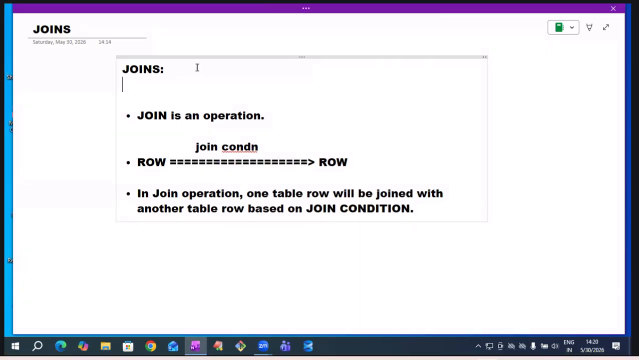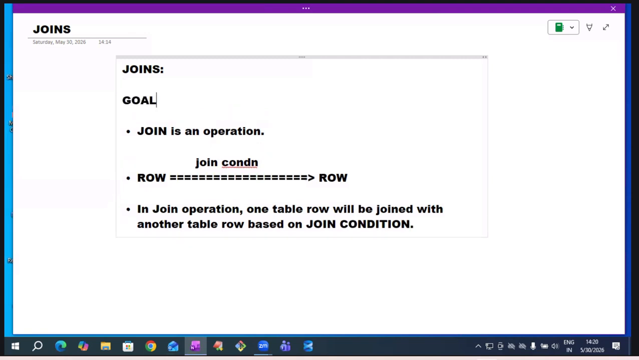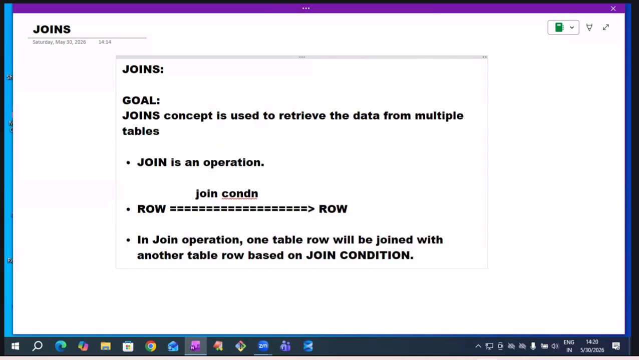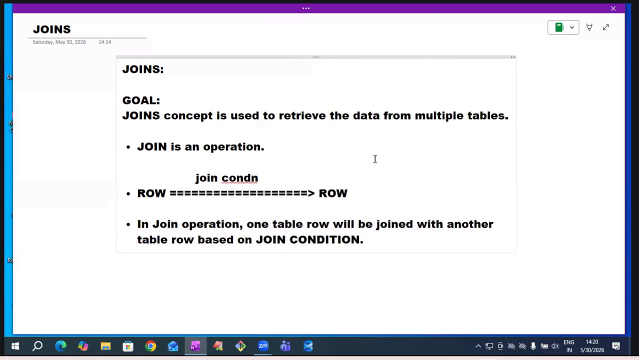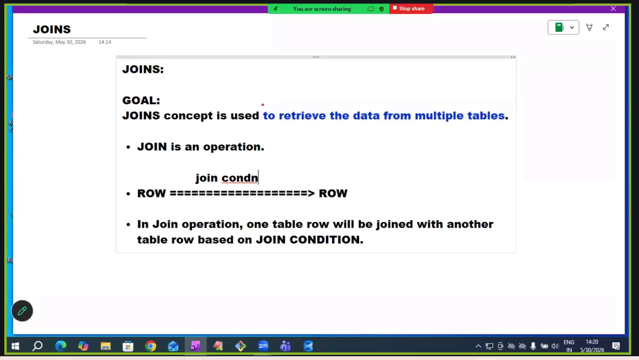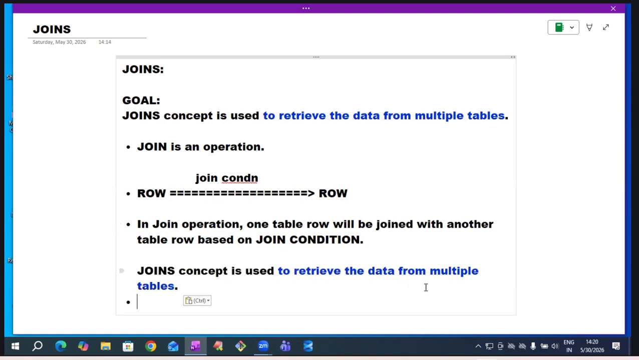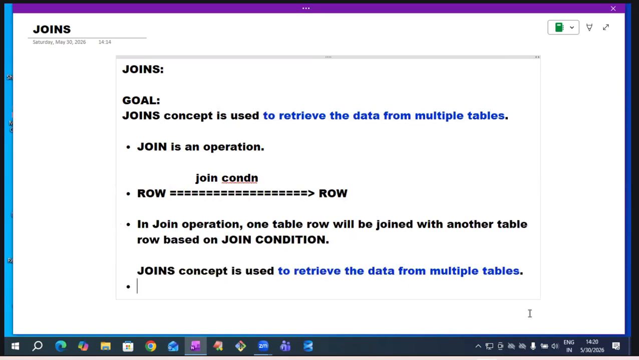So the main purpose of the joins concept is to retrieve data from multiple tables. If we want to get data from multiple tables, definitely we have to go for joins. This is the main purpose of joins. If anyone asks why join, tell this: the joins concept is used to retrieve the data from multiple tables.